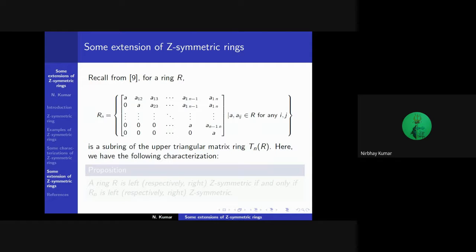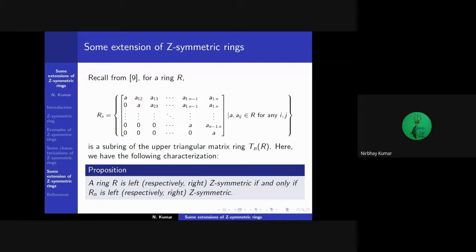Recall that for any ring R, Rn, which is the collection of all upper triangular matrices of order n whose diagonal entries are the same, is a subring of the upper triangular matrix ring Tn(R). Here we give the following characterization. We prove that a ring R is left just symmetric if and only if Rn is left just symmetric.